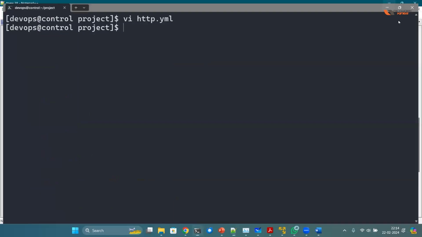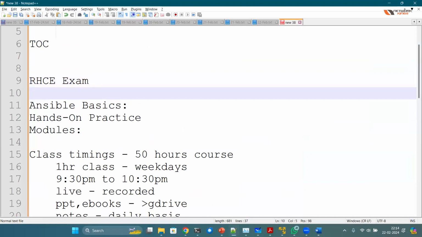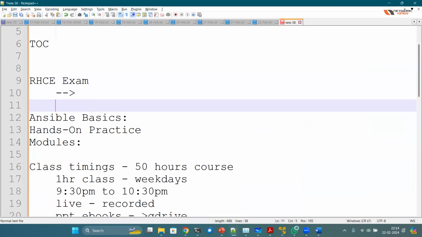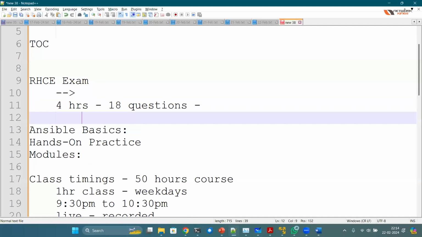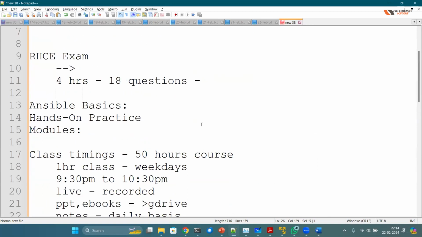Having said that, I almost forgot to tell you about the RHCE exam. When you learn Ansible, the complete 50-hour duration course, you also prepare for the RHCE exam. It's a 4-hour exam with approximately 18 questions, and these are all practical questions, which means one question will be like this: install http, change the port, add it into the firewall, create this file, all of this via automation. Yes, you can do that.